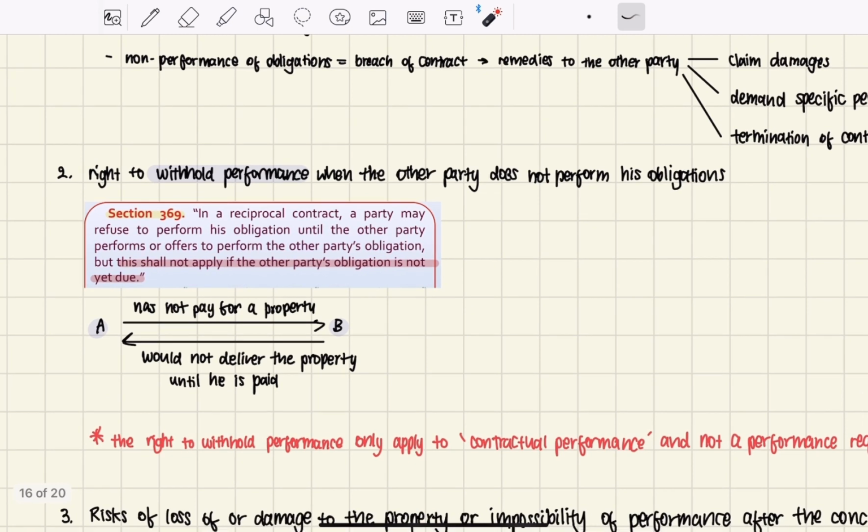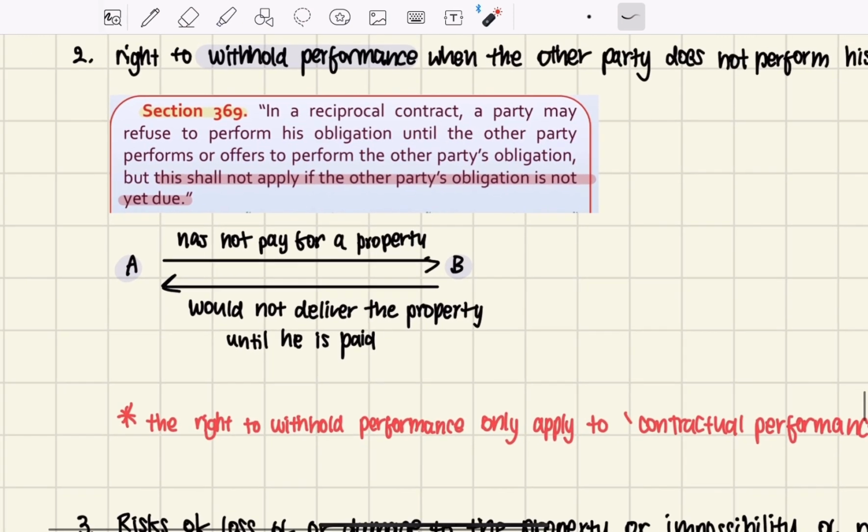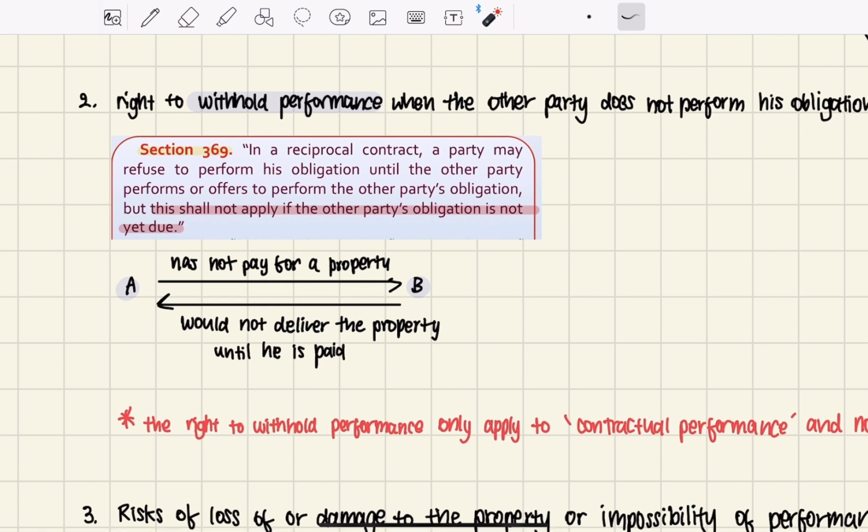And there is this important right, the right to withhold performance. When a party does not perform his obligation, then the other party does not have to perform his obligation in return. For example, A and B are in a sale contract.